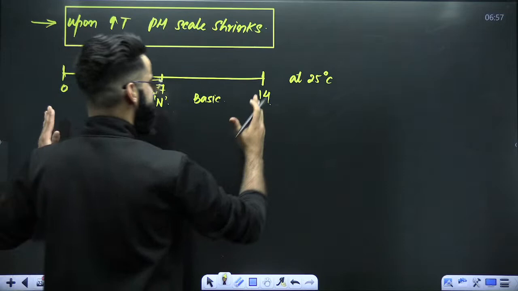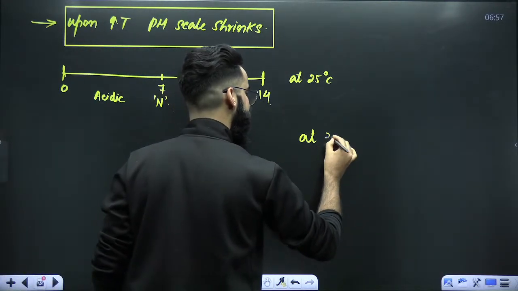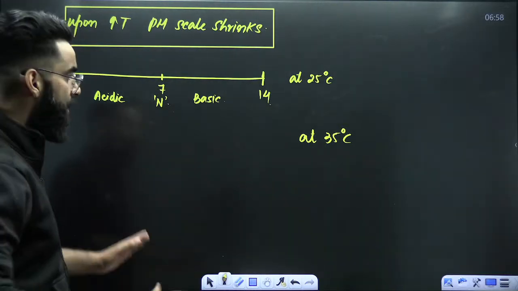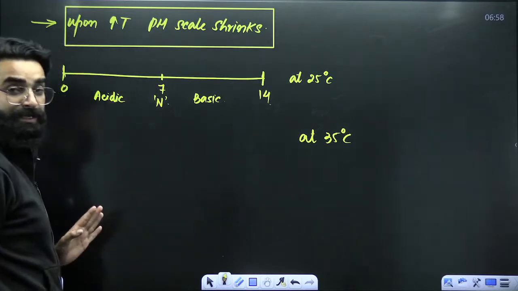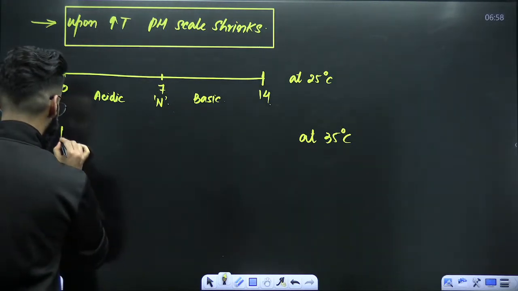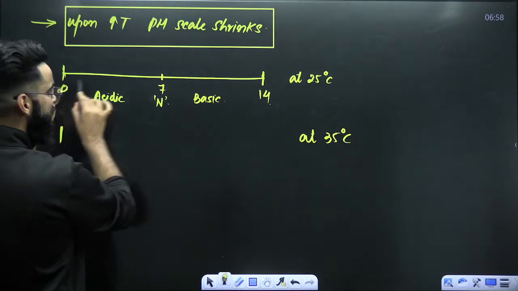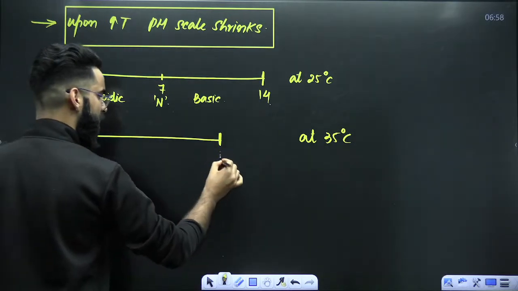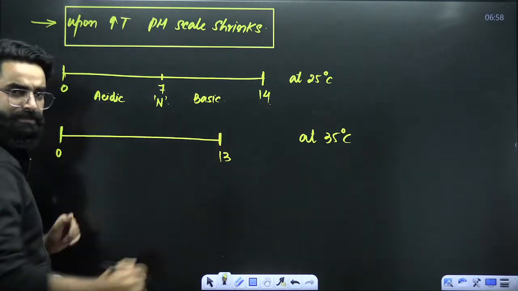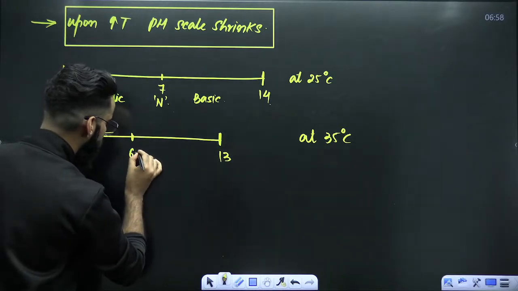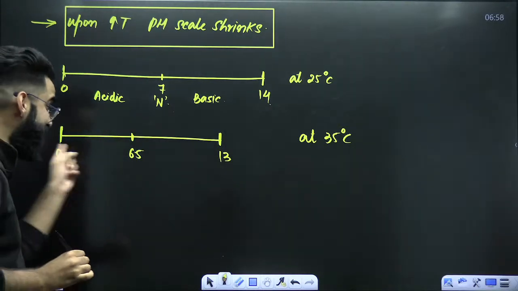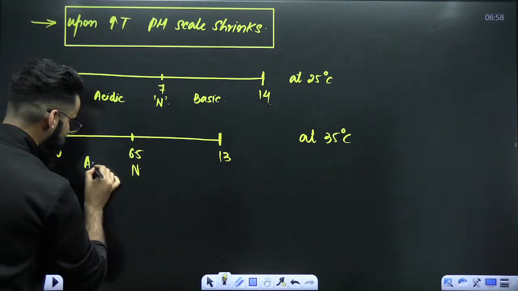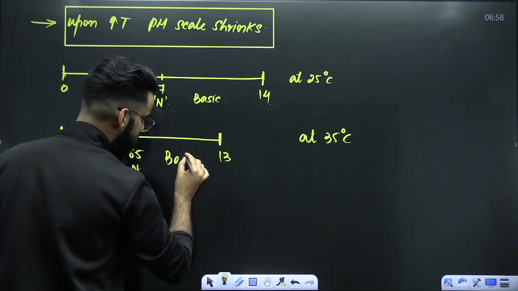Now, for example, the same water is at 35 degrees centigrade. Have I increased the temperature? Absolutely, I have increased the temperature. Upon increasing the temperature, the pH scale shrinks. The pH scale was initially from 0 to 14. Now, for example, imagine that the pH scale will be from 0 to 13 only. The pH scale has shrunk a bit. The middle point over here is 6.5 only. On this particular scale, 6.5 represents neutral. Before this is the acidic part and after this is the basic part.